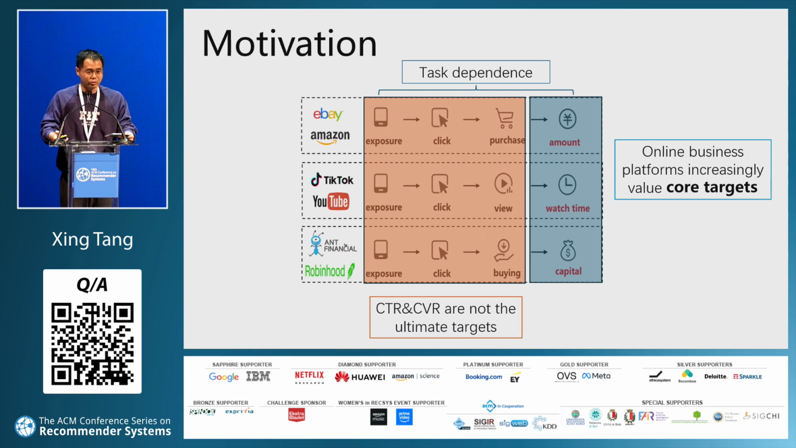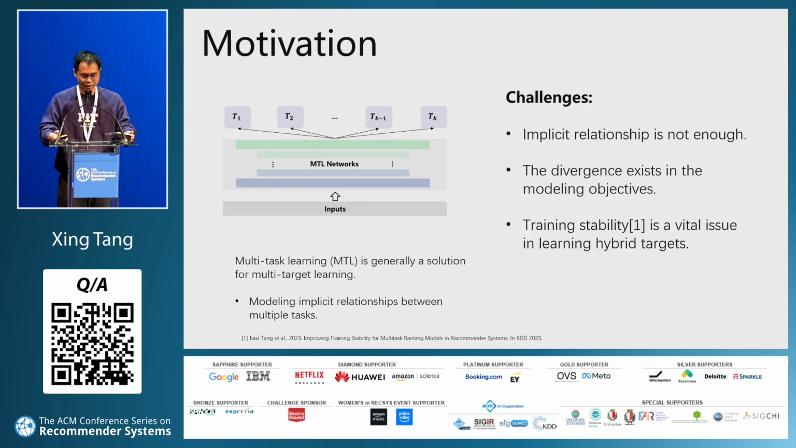For these two examples, we can make some observations. First, there is task dependence among these tasks. Second, we can notice that CTR, the click-through rate, and CVR, the conversion rate, are no longer the ultimate target. Actually, we consider how to learn the core target effectively here. A possible solution to this problem is multitask learning.